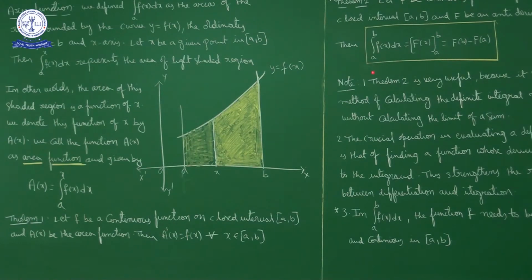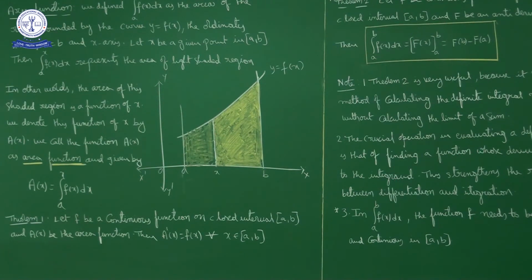In this method the crucial operation is to find the definite integral of a function whose derivative is equal to the integrand. Here the most important step is finding a function whose derivative is equal to the integrand. So the crucial operation in evaluating a definite integral is that of finding a function whose derivative is equal to the integrand.